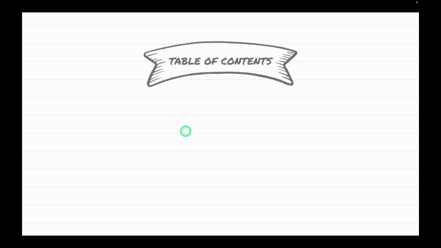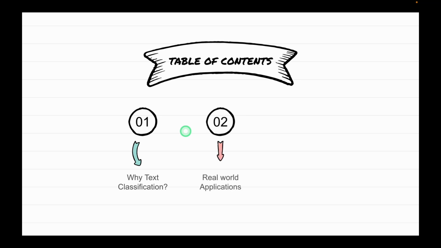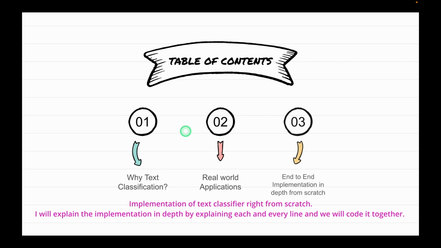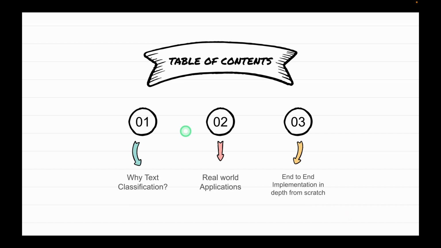In this particular video, we will be discussing the importance of text classification and reasons to perform text classification. Then we will see a few real-world applications of text classification, and finally we will go through the heart of this tutorial, that is, implementation of text classification right from scratch. In this, I will try to explain the implementation in depth by explaining each and every line, and we will code it together.